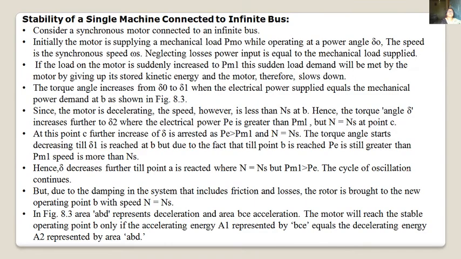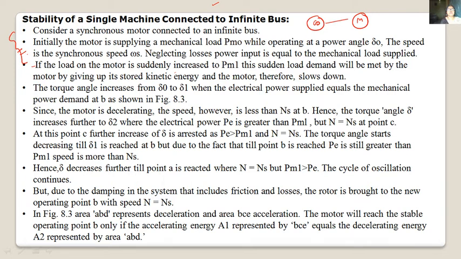Now we will see how this equal area criteria works. For that we have to take one example: considering the synchronous motor connected to the infinite bus. We have considered this single machine infinite bus system, the stability of a single machine connected to the infinite bus. So first I will read these three lines. Consider a synchronous motor connected to the infinite bus.